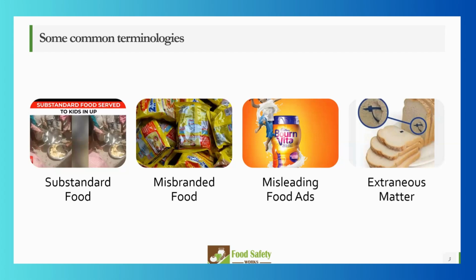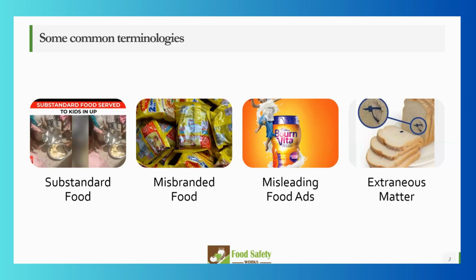Every day there are changes in FSSAI, and new regulations are coming in. So substandard food is when the quality of the food is much lower compared to what is expected by the FSSAI regulations, right?